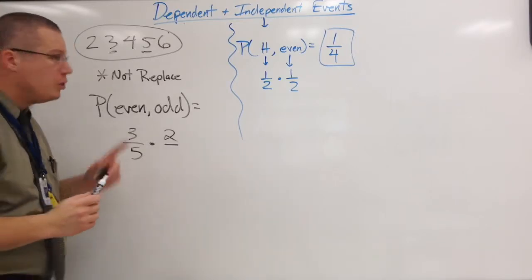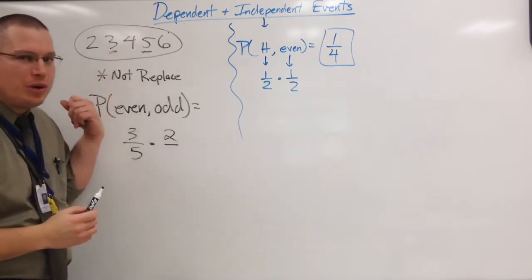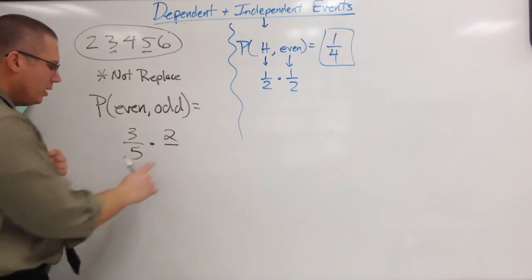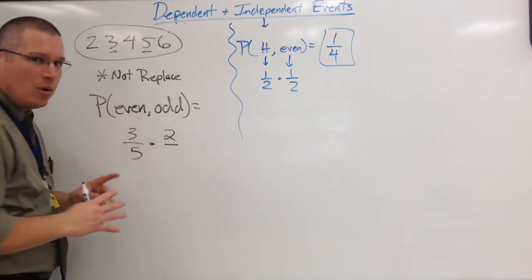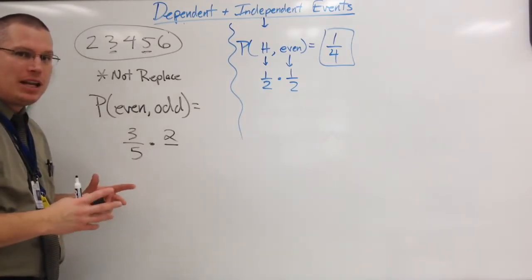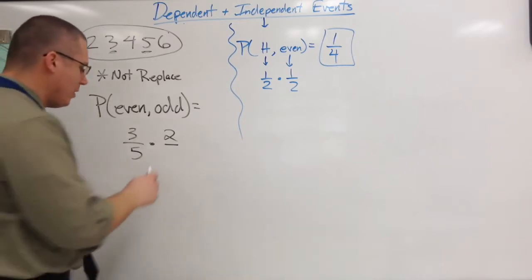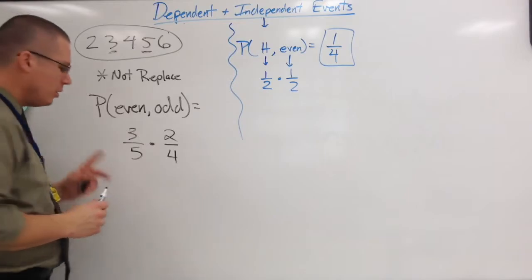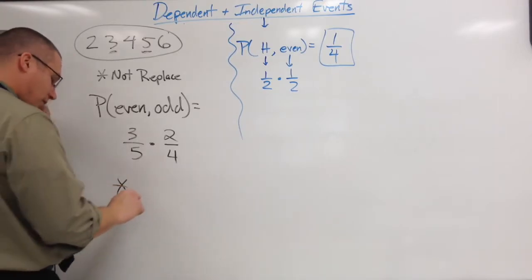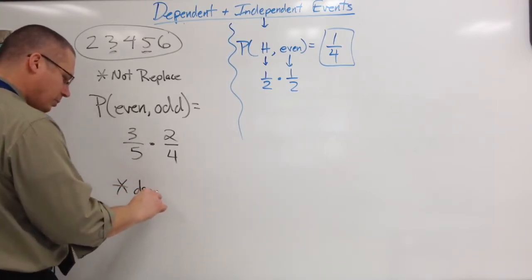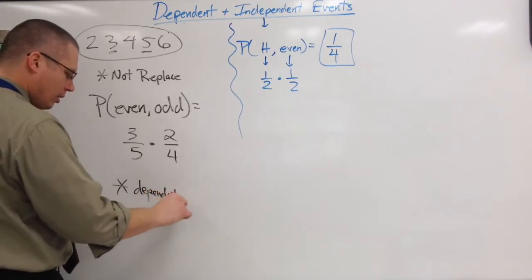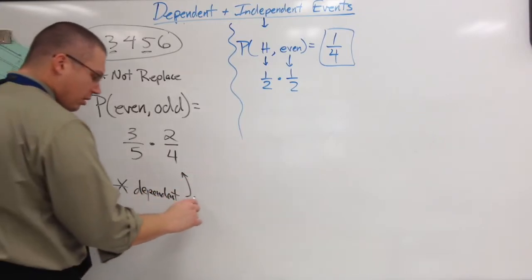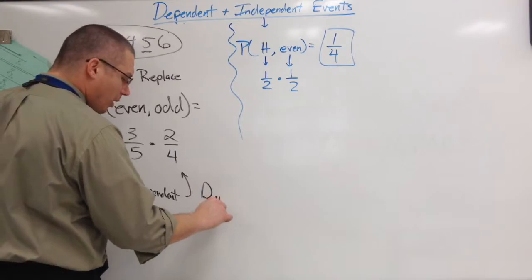But you took a card away. Again, we don't know which one, but you took one away. So this number on the bottom no longer is 5. How many cards do you now have left to pick from? You now have 4. So the biggest difference with dependent is your denominator is going to be 1 less.